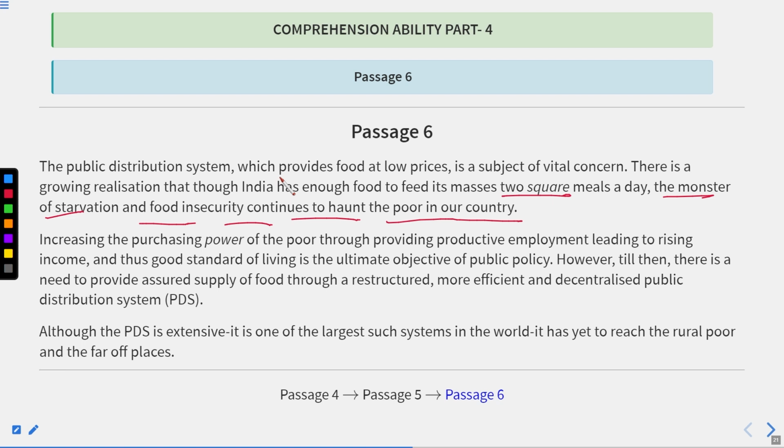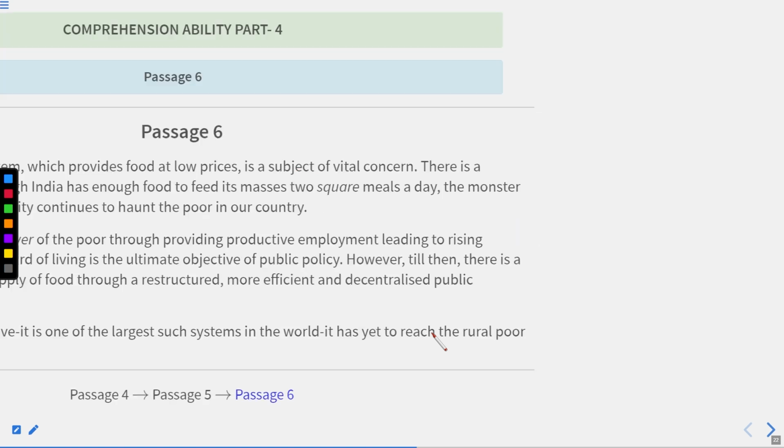Now, public distribution system which provides food at low prices is a subject of vital concern. There is growing realization that though India has enough food to feed its masses 2 square meals a day, the monster of starvation and food insecurity continues to haunt the people in the country. Now, although PDS is extensive, it is one of the largest systems in the world. It has yet to reach the rural people. Okay. Now, let us move further.